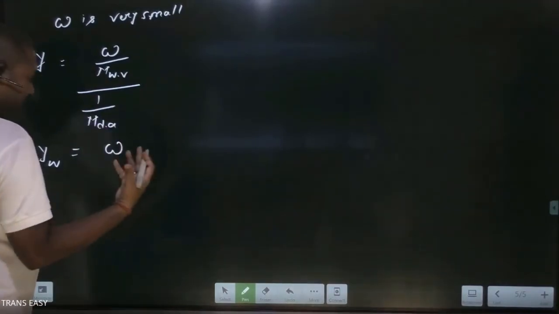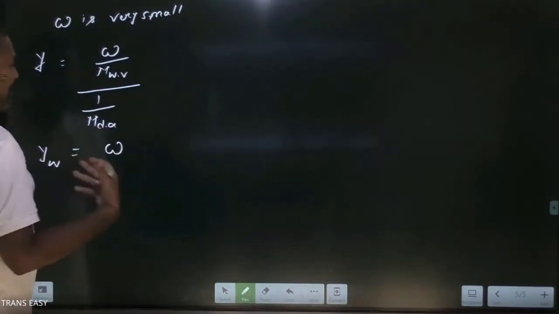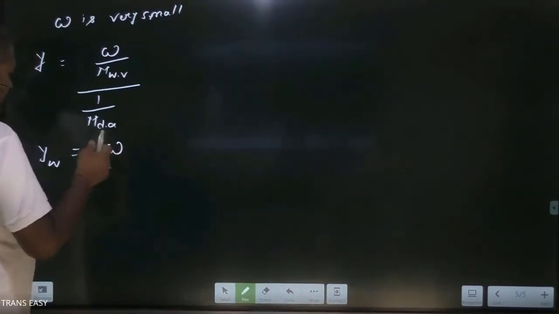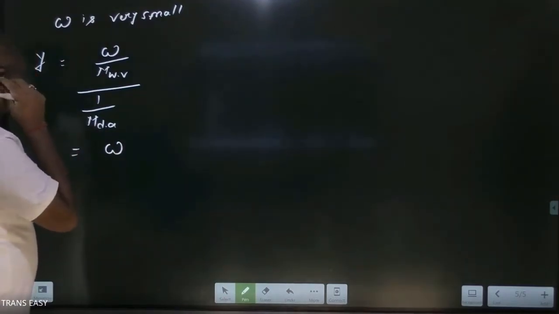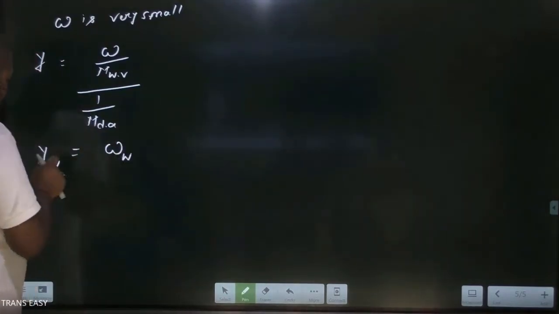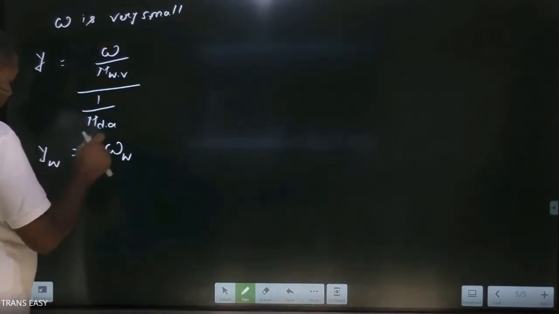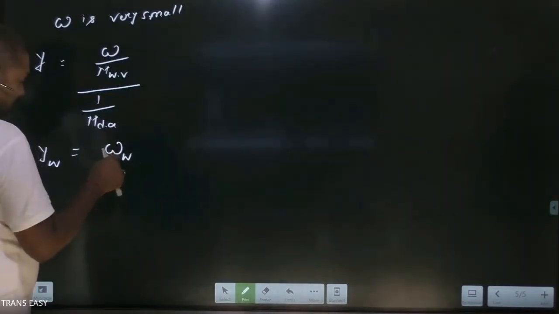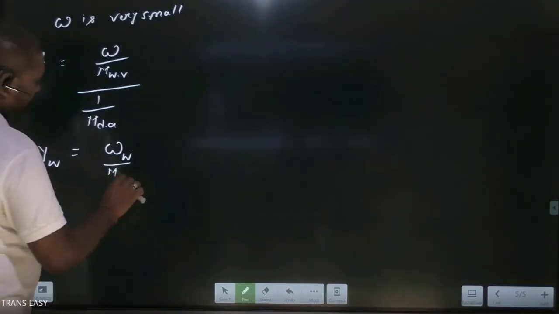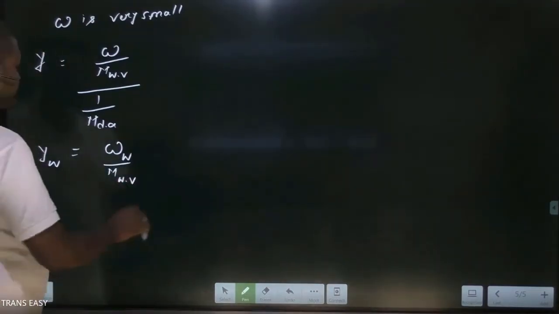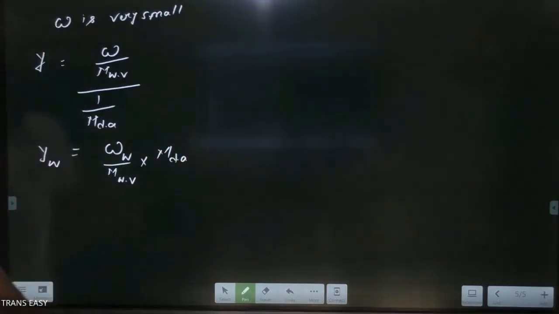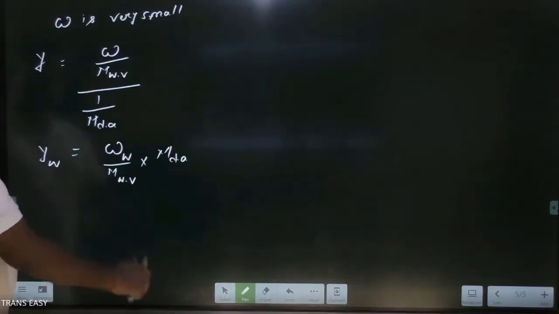Moist air is saturated, that is, moist air is containing its maximum vapor containing capacity. Okay, so friends, here at the surface of the wetted wick we are finding the mole fraction of water vapor, so we will use the specific humidity of water vapor at the surface of the wetted wick, upon molecular weight of water into molecular weight of dry air. Dry air is the same everywhere. So this is a simple expression.